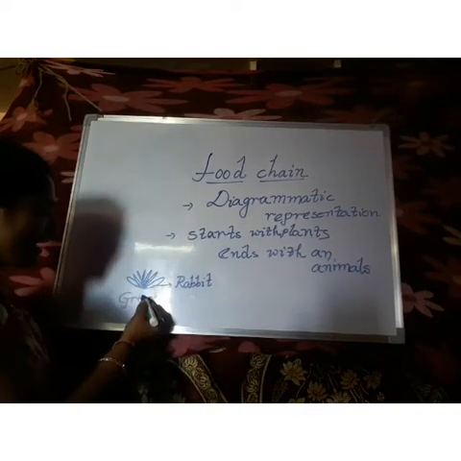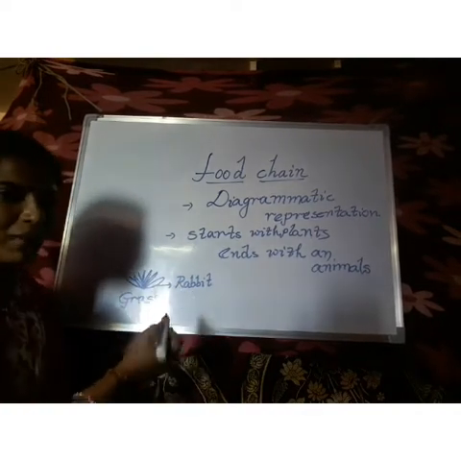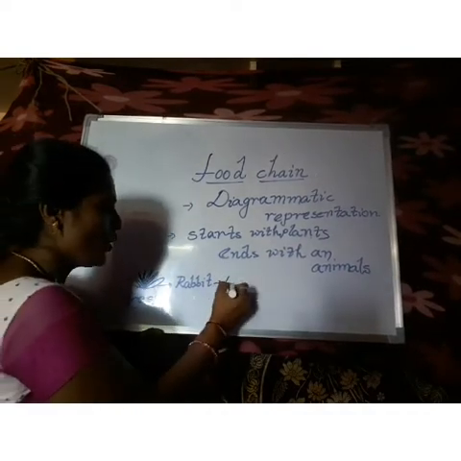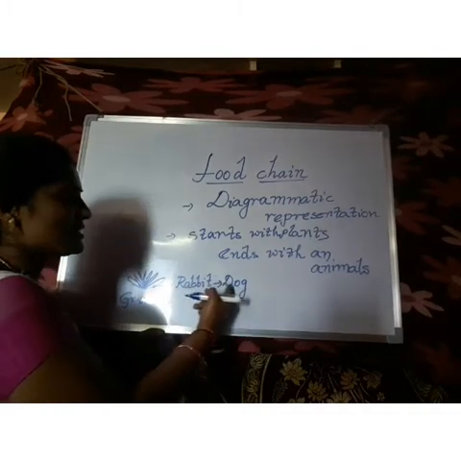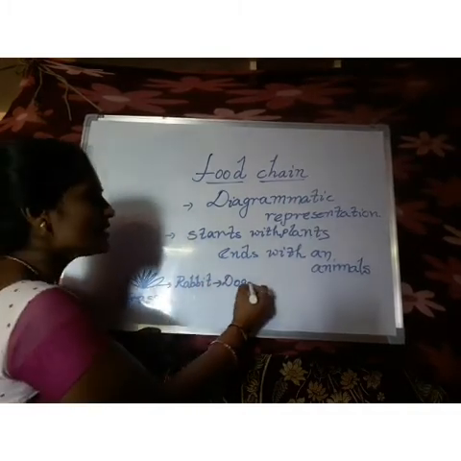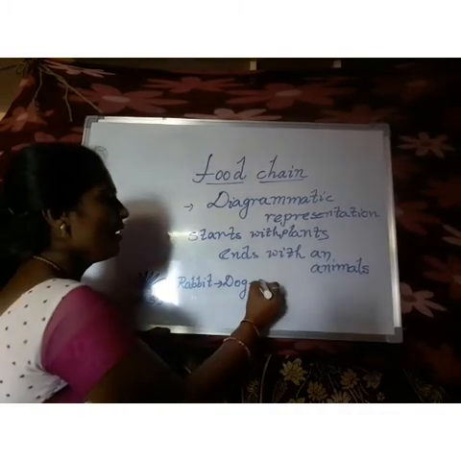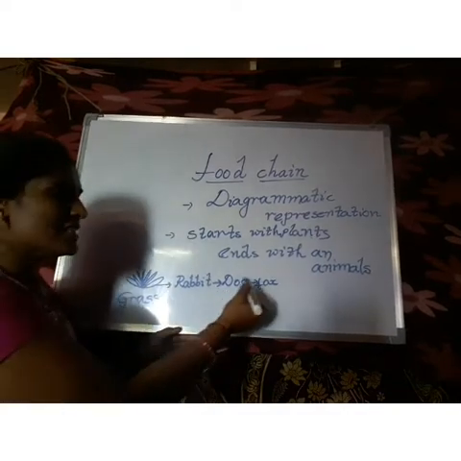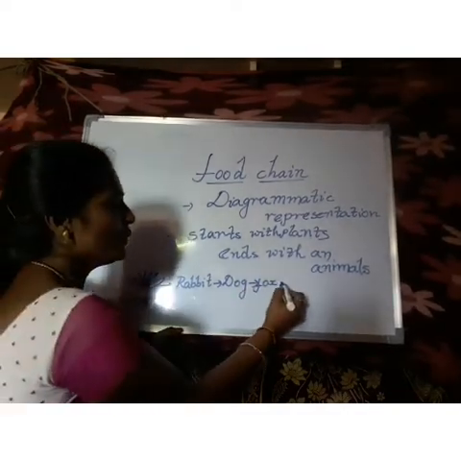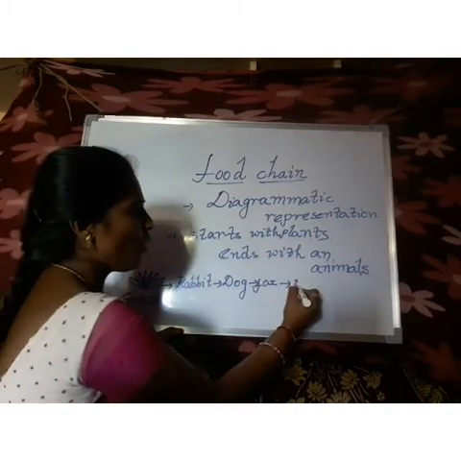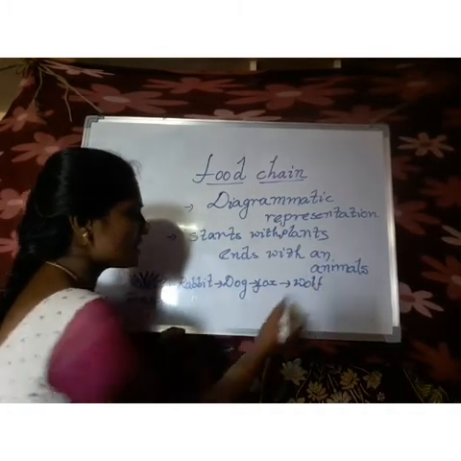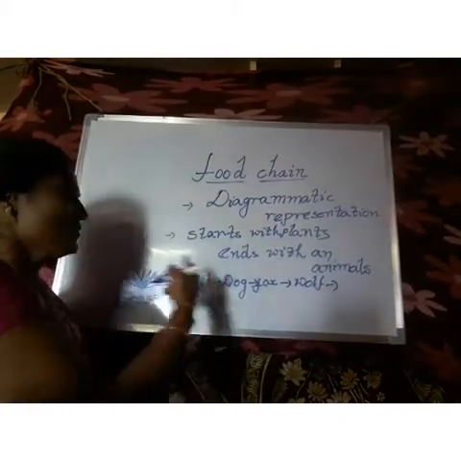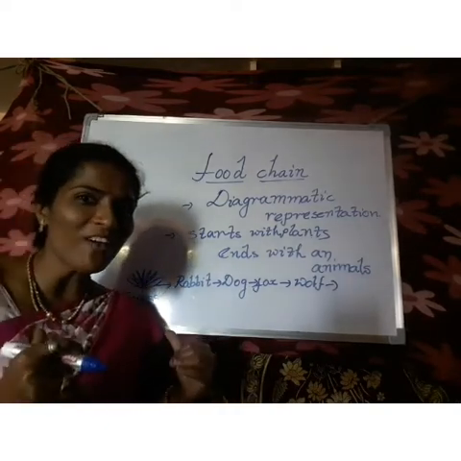Rabbit is eaten by dog, and the dog is eaten by fox, F-O-X, fox. The fox is eaten by wolf. And at last, the wolf is eaten by the king of the forest.